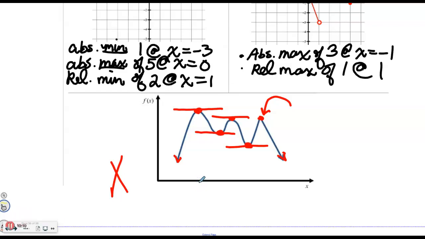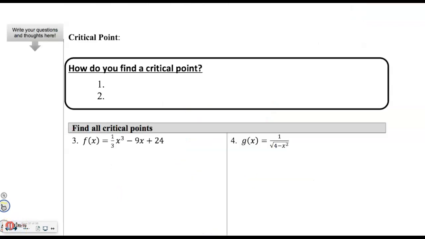These x values, where those things happen, those possible extreme values, are called critical values. The points at which they exist are called critical points, and that's our next task of the day, to figure out how we find critical points of a function.